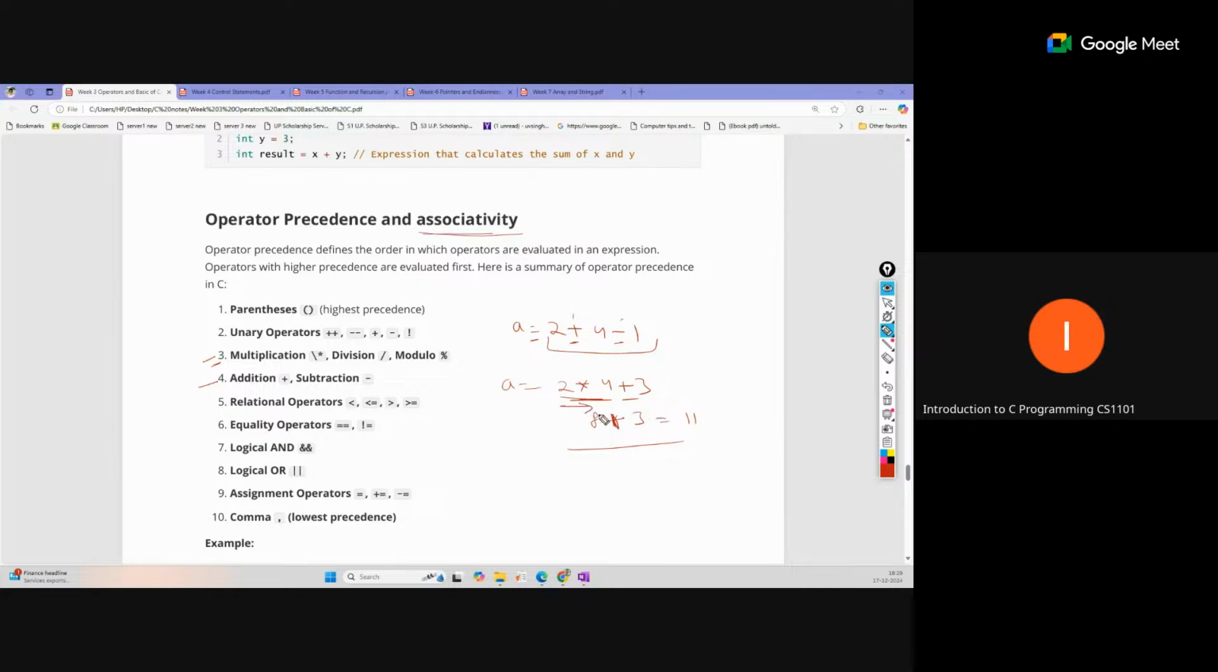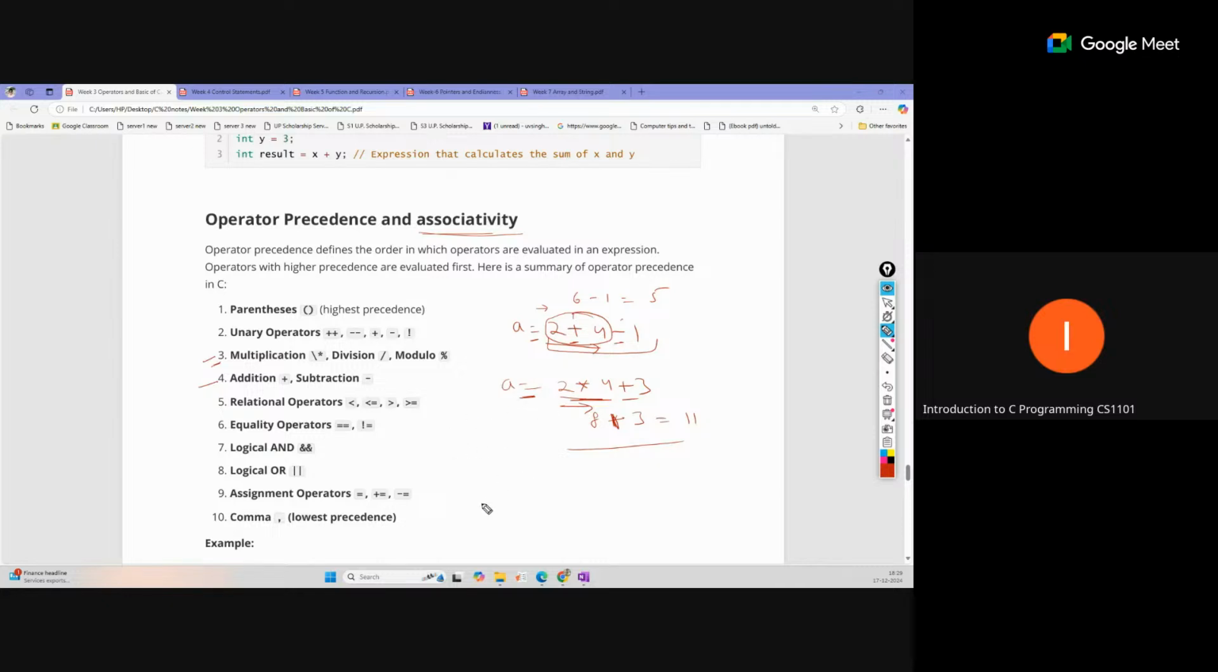If the expression has the same precedence, it will be solved in a left to right manner. That means the first part is solved, and the resultant 6 minus 1 is then solved as 5. But there is one operator, this equal operator, which has right to left associativity.